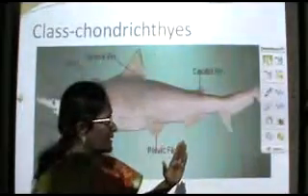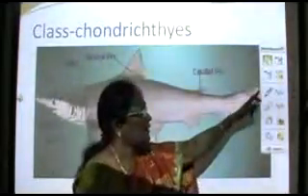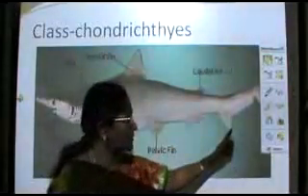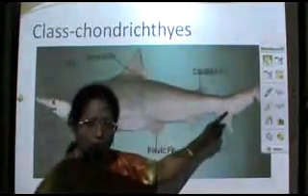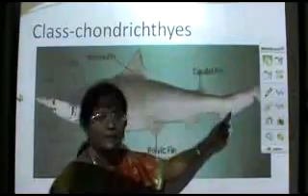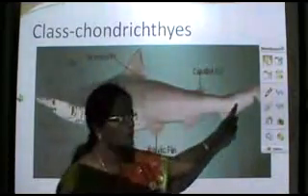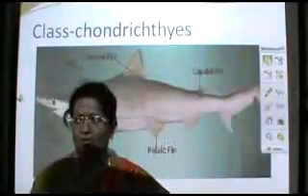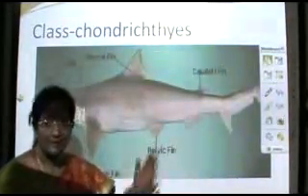A heterocercal tail fin has an upper dorsal lobe which is larger when compared to a ventral lobe which is smaller. And because of dissimilarity in these two lobes, the caudal fin is called heterocercal type in cartilaginous fishes.